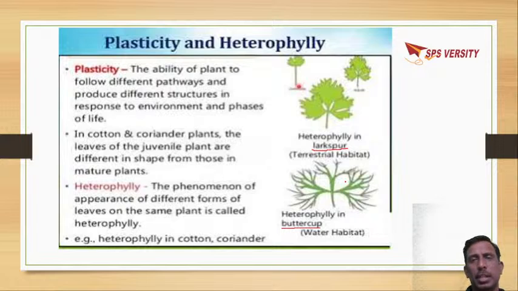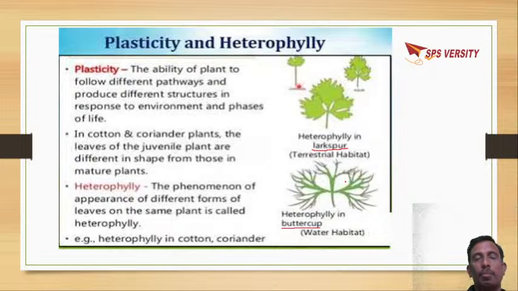Here we can see environmental heterophily and developmental heterophily. Depending upon the life stages, there will be different forms of the leaf. This is called developmental heterophily. Depending upon the environment, some plants live in water. The leaf shape of leaves inside the water is different, and the leaf shape outside the water is different. This is called ecological heterophily.